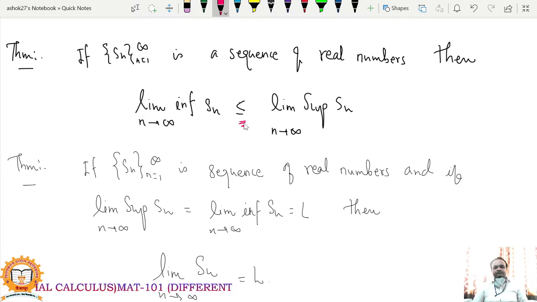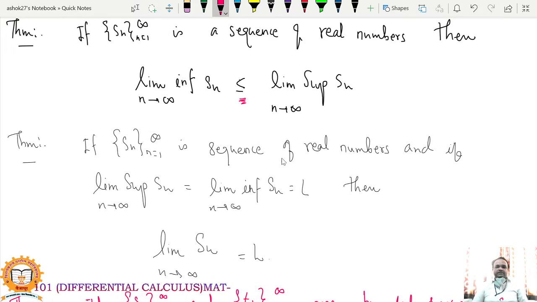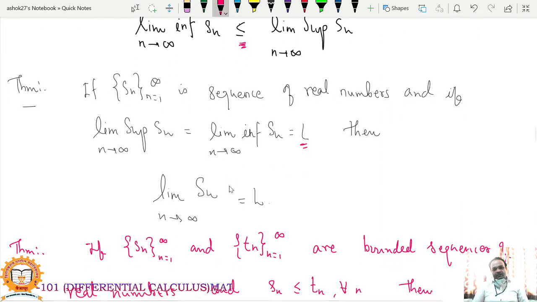Second, if sequence Sn is a sequence of real numbers and limit superior is equal to limit inferior, and that is equal to, suppose, L. So both values, limit superior and limit inferior, are equal, and that equal value is L. In that case, this equal value is nothing but the limit of the sequence Sn. If limit superior and limit inferior are both the same, then that equal value is the limit of that sequence Sn. So this is another property.